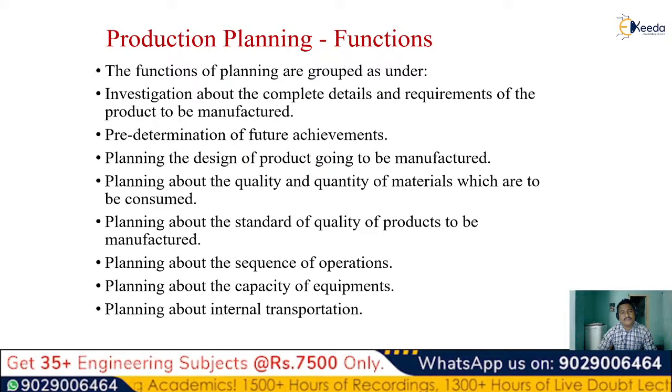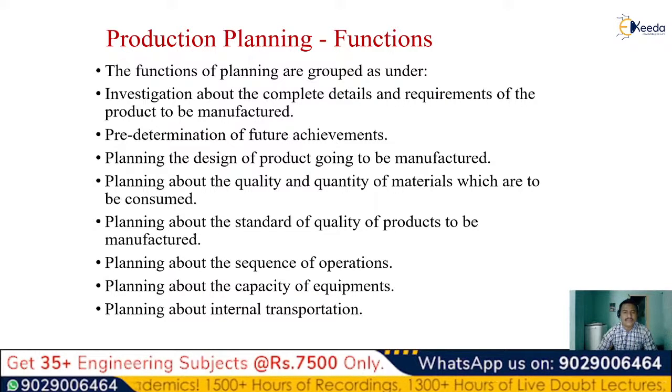The functions of production planning include the investigation about the complete details and requirements of the product which is to be manufactured, all the details representing the data predetermined of the future achievements, like our targets, what we need to achieve, planning the design of the product, how the final product will be made and what steps are to be followed, planning the quality and quantity of the material to be consumed, planning the standards of quality of the products, planning the sequence of operations, planning the capacity of the equipment, and planning the internal transportation.